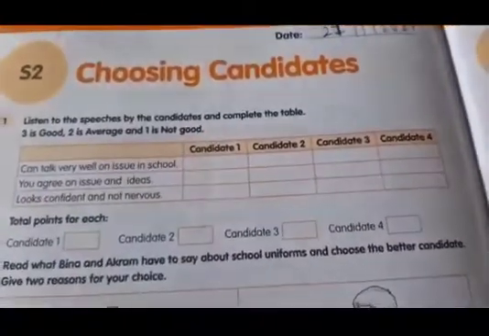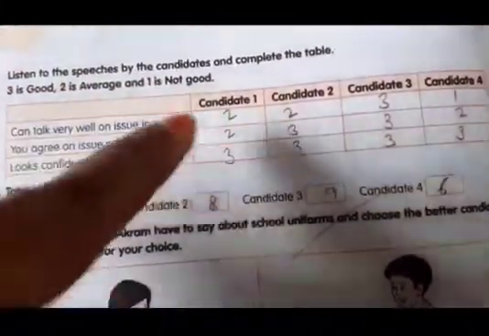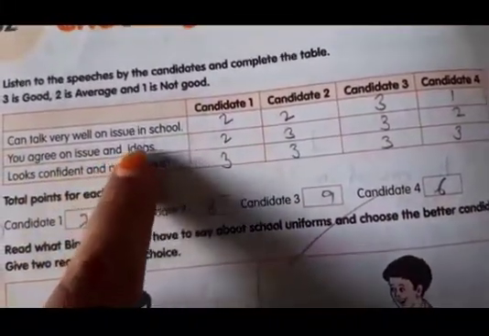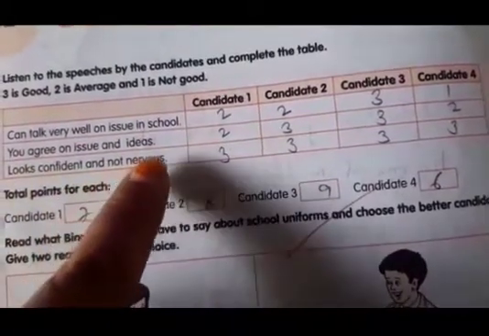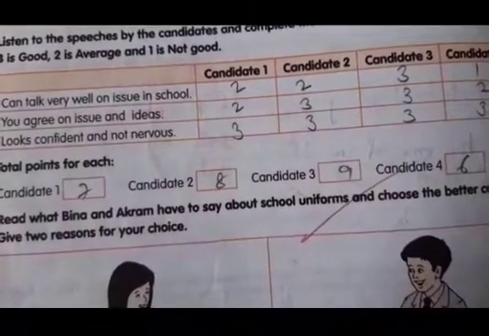Let me show you the old book one. See here. Candidate 1, 2 marks. You argue an issue in ideas, 2 marks. Look confident or nervous, 3 marks. Do, beta, you should count how many marks altogether candidate 1 got. 2 plus 2, 4. 4 plus 3, 7. Candidate 1, 7. Candidate 2, how many marks? Candidate 3 and candidate 4. Okay, how you should give marks based on this? 3, 2 and 1. Okay, next.